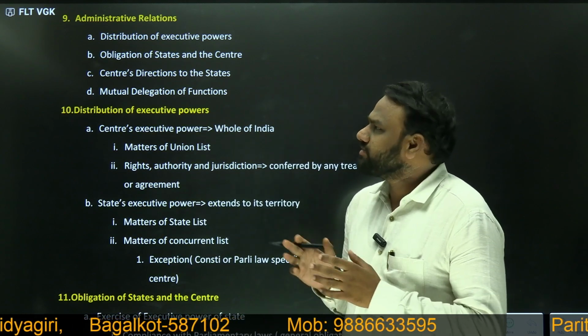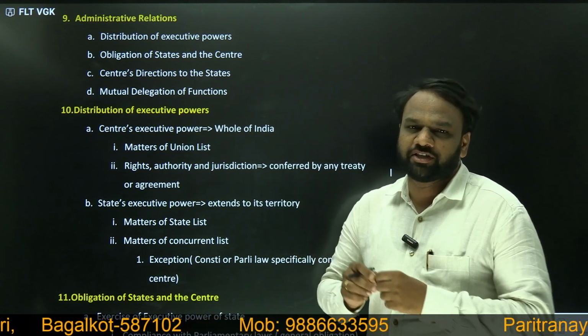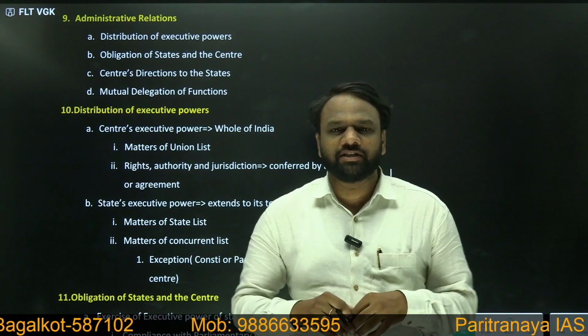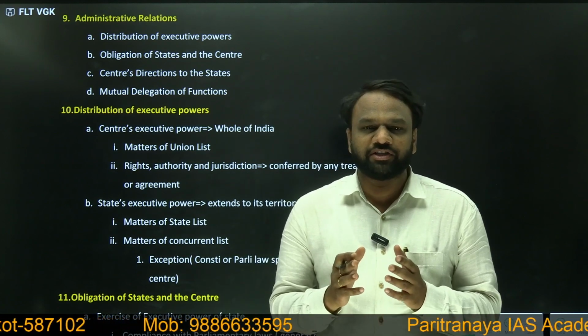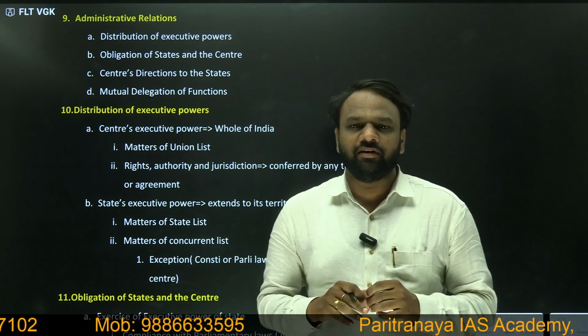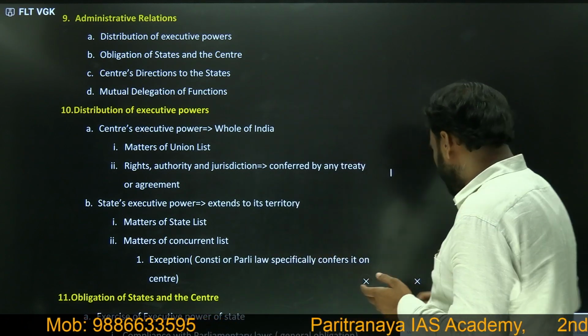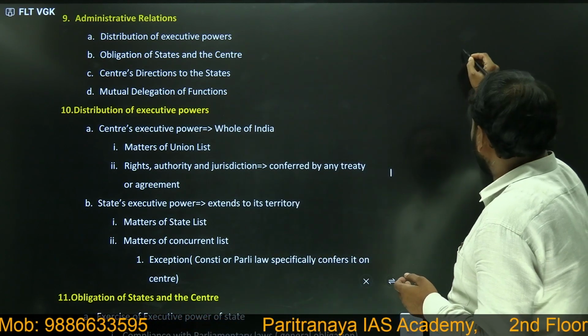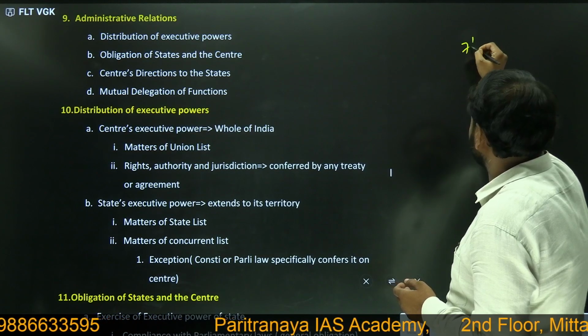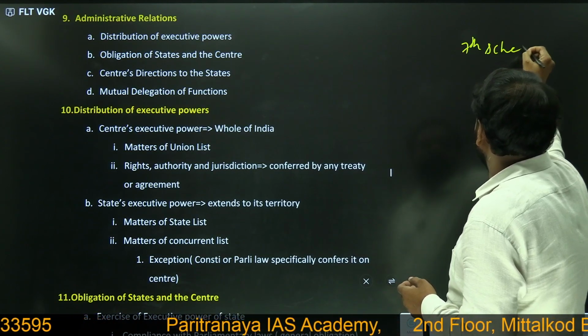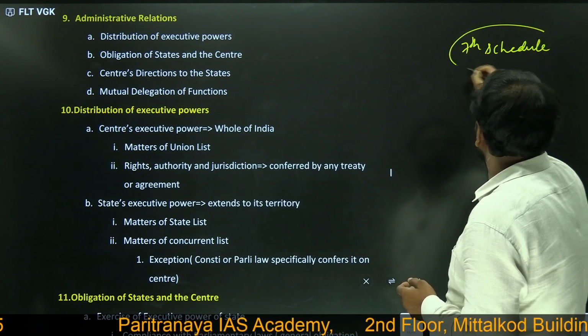In the previous class, we started with the center-state relations, and within center-state relations, we discussed the legislative relations between the center and the state. In the legislative relations, we broadly discussed that as per the seventh schedule, it consists of three lists.